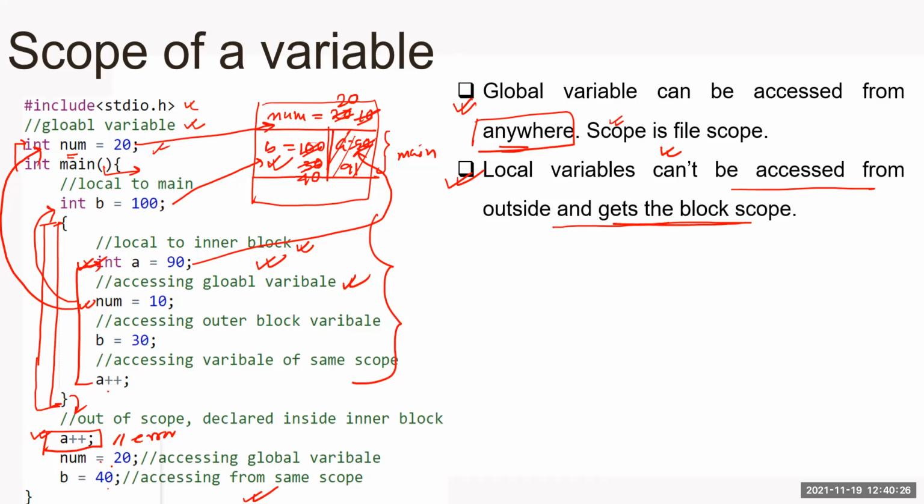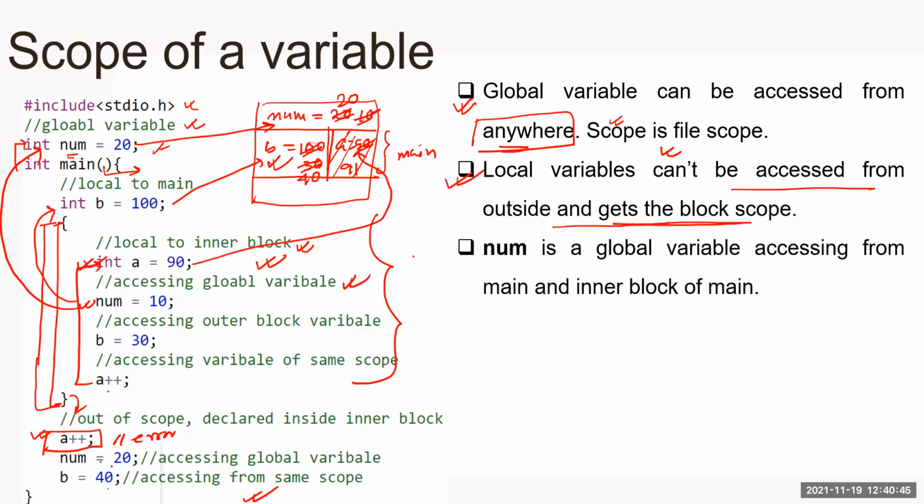Okay, so this is the scope of a variable. If you declare it inside a particular block, you cannot use it outside of the block. But if you declare anything outside of the block, you can use it from inside as well as outside. So for example, b is in main. Inside main, I'm accessing it from main. I'm also accessing it from the inner block. Here, see, num is a global variable. Accessing from main, yes. Where I have accessed, yes, from main and inner block. So here also I'm accessing. It means anywhere.